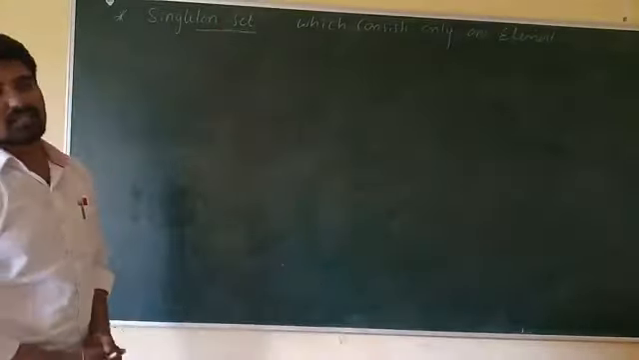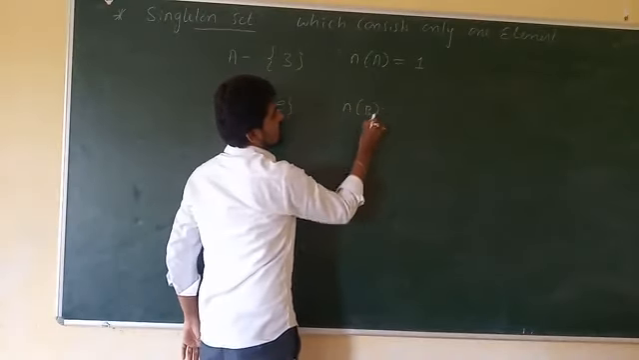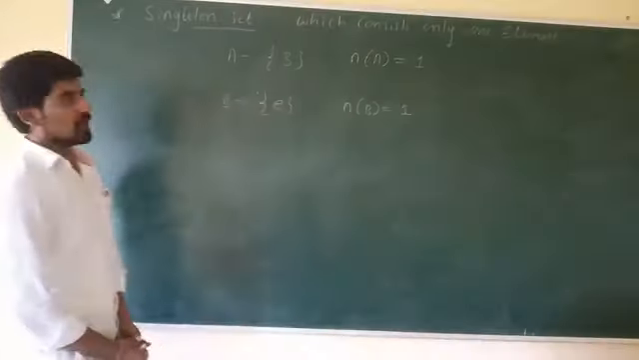For example, let the set A be the set consisting of only one element, that is 3. So the number of elements present in the set A is equal to 1. Or you may consider one more example. Let the set B be the set consisting of only one element, that is E. So n of B is also equal to 1. Hope all of you understood this.